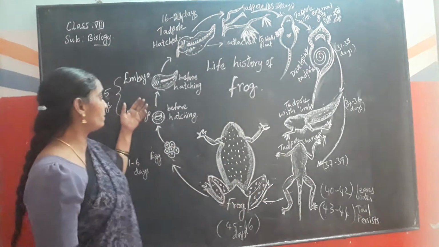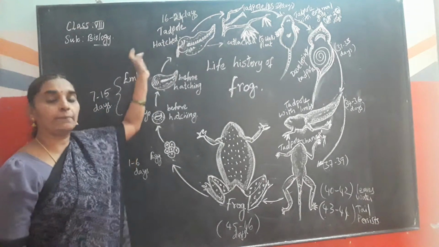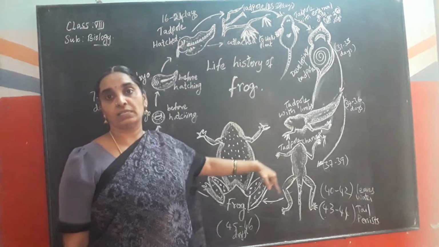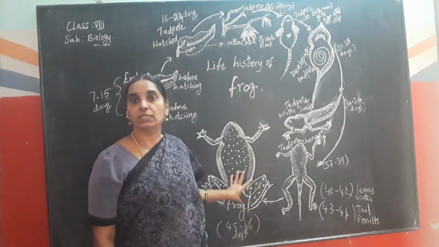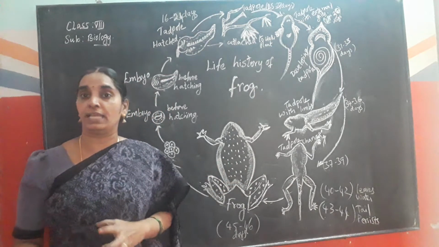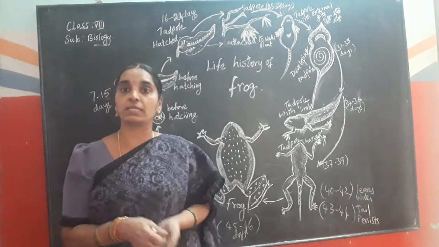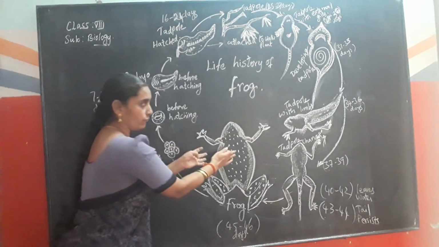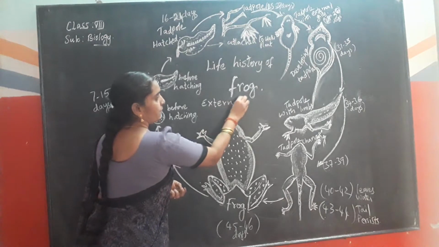The egg develops, the embryo hatches, and from the embryo it transforms into the tadpole stage, and through the different tadpole stages, it evolves into the fully developed frog. How does it take place? How many days does it take? We'll see now. So in frog, I told you that it takes place through external fertilization, because fertilization normally takes place in frog externally. So the fertilization in frog is external